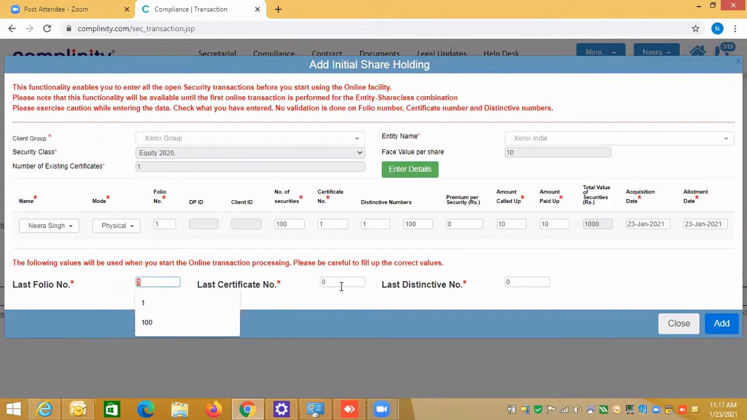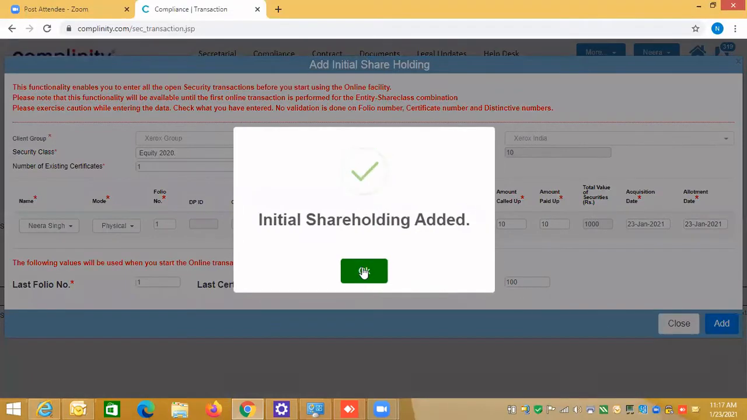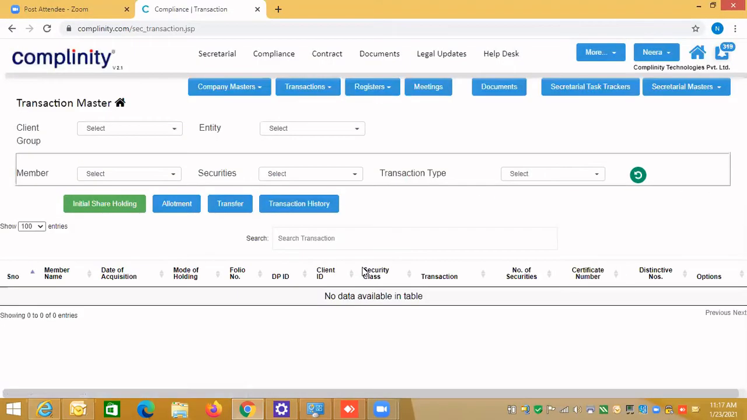So last folio number 1, last certificate number 1, and last distinctive number 1. Please always remember to enter this, and it is written very clearly. These values will be used when you do the online transaction. So here you say added. So you have added 1 initial shareholding done.